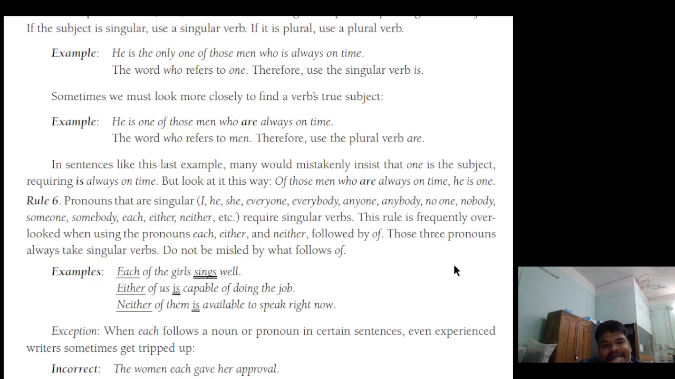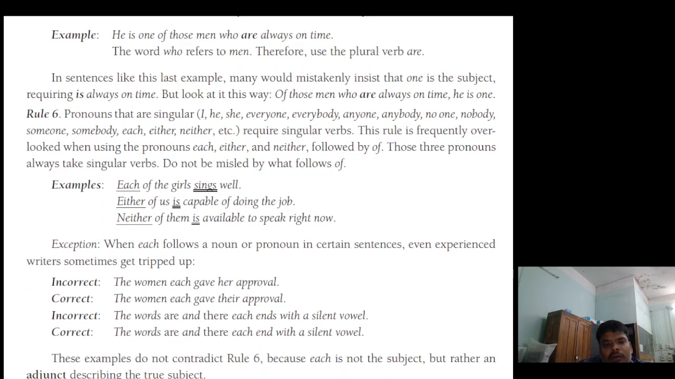Pronouns that are singular require a singular verb. When using the pronouns each, either, and neither followed by of, those three pronouns always take a singular verb. Do not be misled by what follows of. Exception: when each follows a noun or pronoun in certain sentences, even experienced writers sometimes get tripped up. The women each gave their approval.